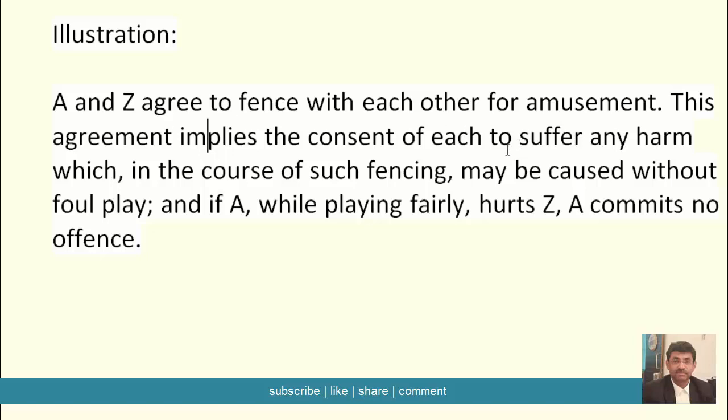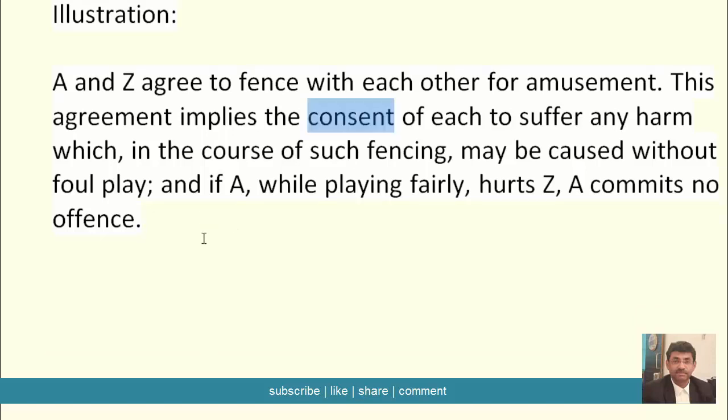And what is that consent for? It is to suffer any harm which, in the course of such fencing, may be caused without foul play. This is important. And suppose while playing fairly, A hurts Z, then according to the ingredients and principles contained in this section, A commits no offense.